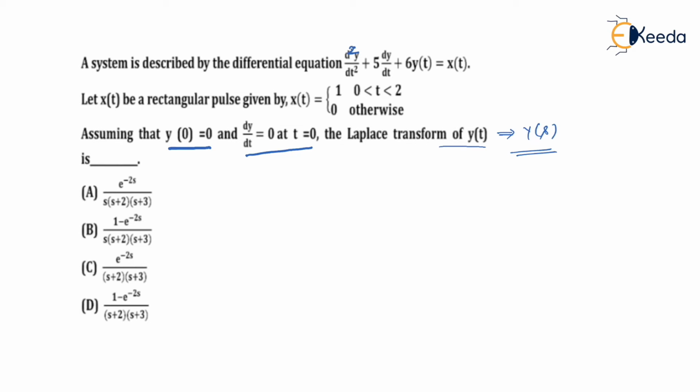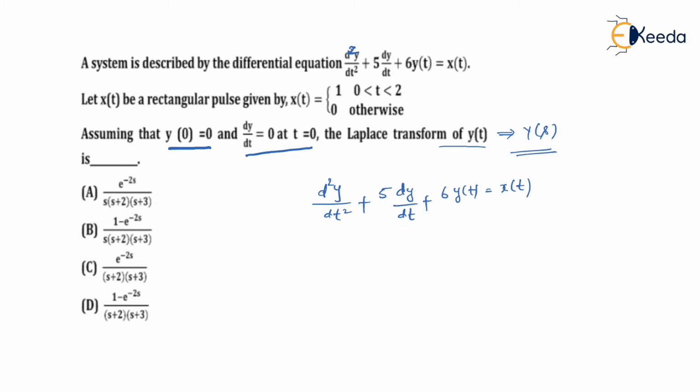Is that right? So here, the differential equation given is d square y by dt square plus 5 times dy by dt plus 6 times y of t is equal to x of t.